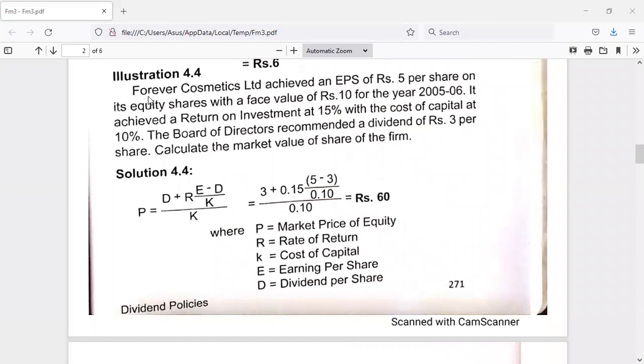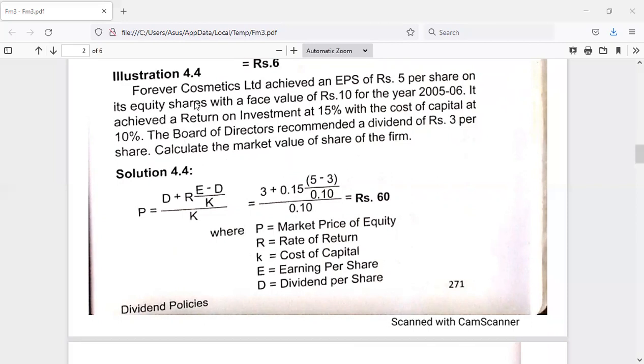The problem is like this: Forever Cosmetics Limited achieved an EPS of rupees 5 per share on its equity shares with a face value of rupees 10 for the year 2005-6. It achieved a return on investment at 15% with the cost of capital at 10%. The board of directors recommended a dividend of rupees 3 per share. Calculate the market value of share of the firm.